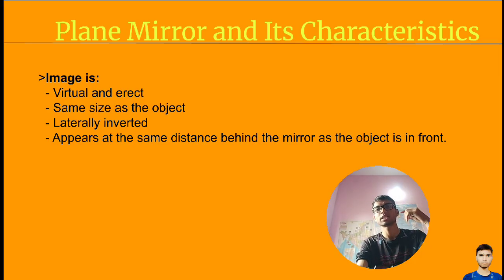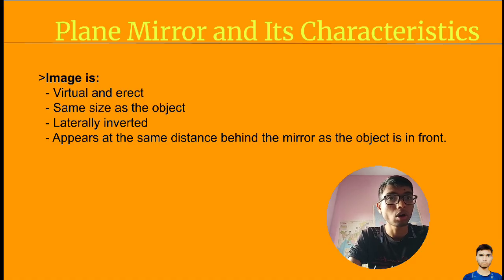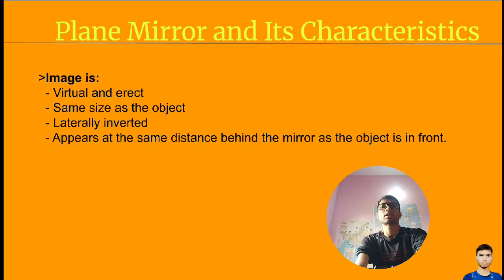If the size of the original object is 5 inches, the size of the image will be the same. It means the image is erect, the same size as the object, and not laterally inverted.